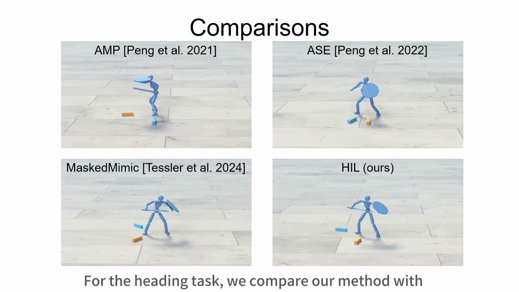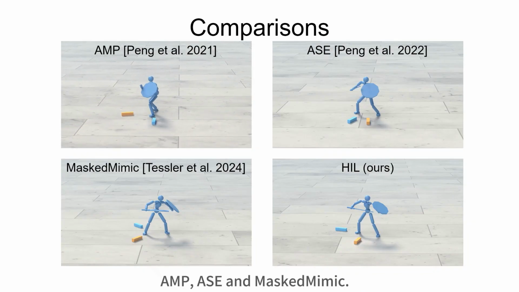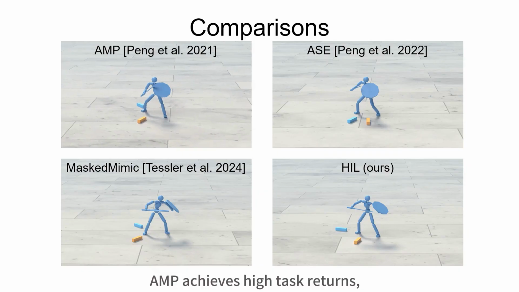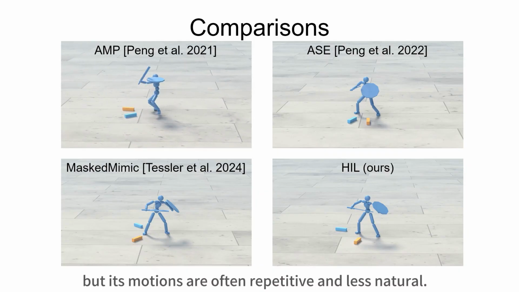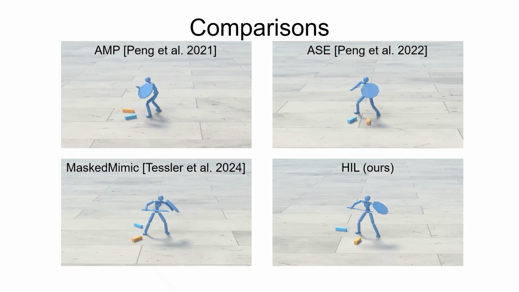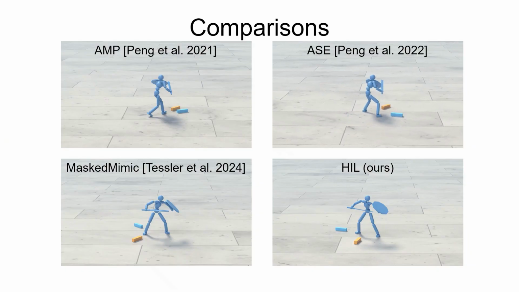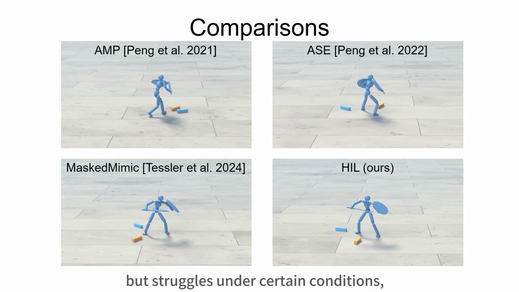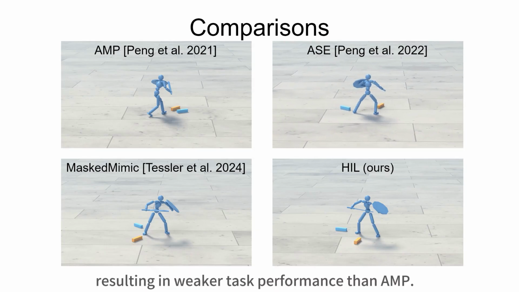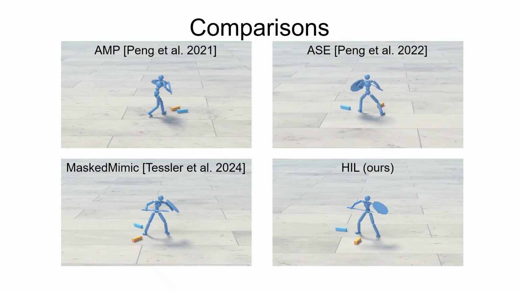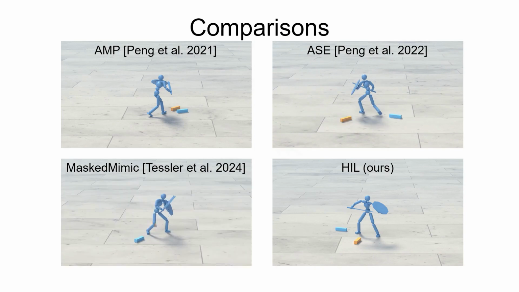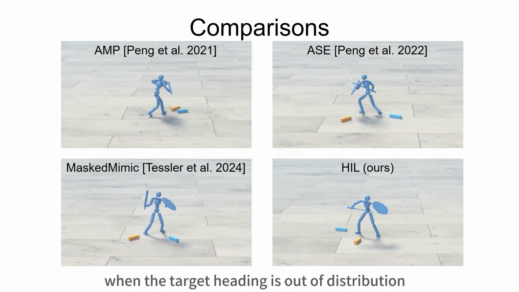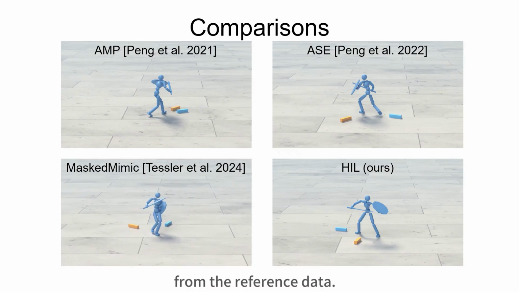For the heading task, we compare our method with AMP, ASE, and masked mimic. AMP achieves high task returns, but its motions are often repetitive and less natural. ASE produces more lifelike behaviors, but struggles under certain conditions, resulting in weaker task performance than AMP. Masked mimic fails to generalize and typically falls when the target heading is out of distribution from the reference data.